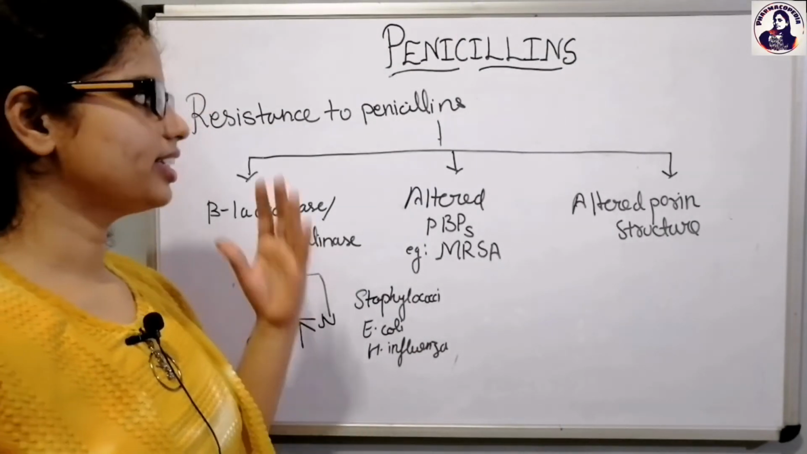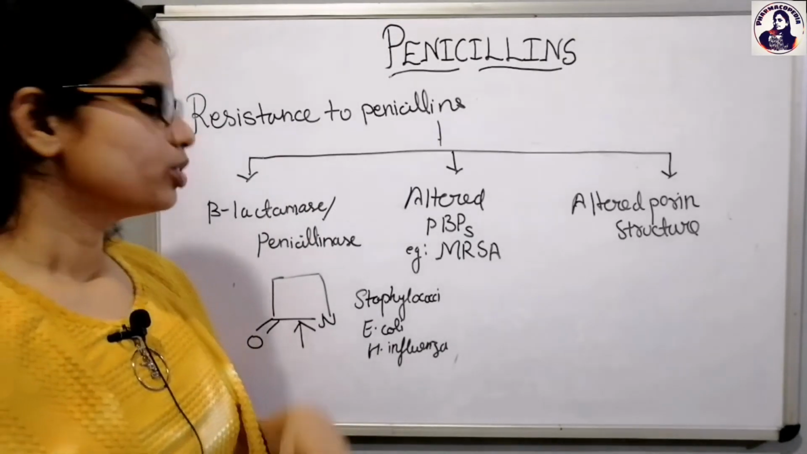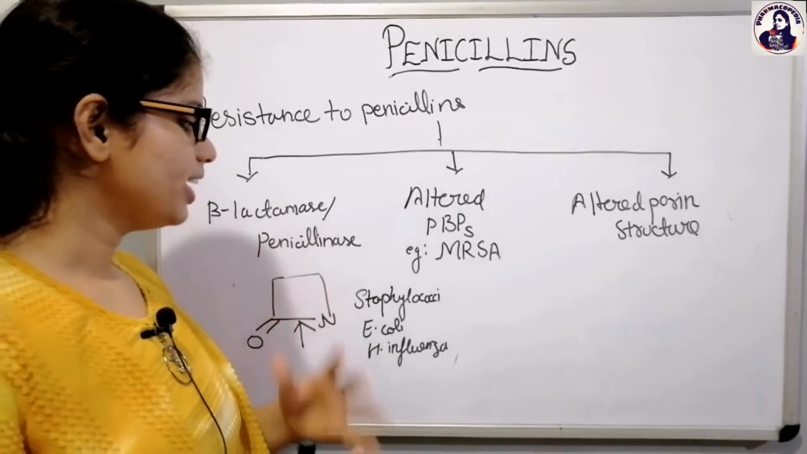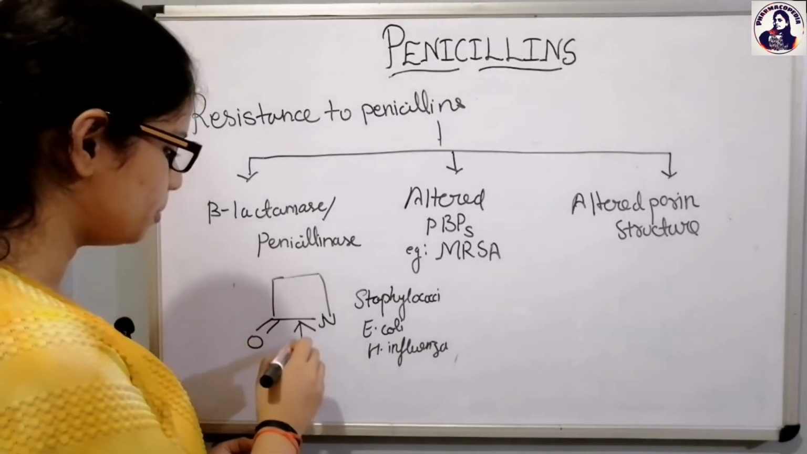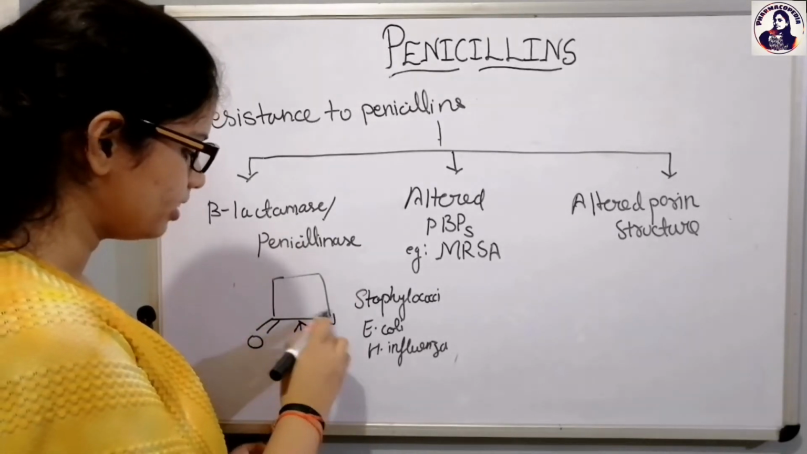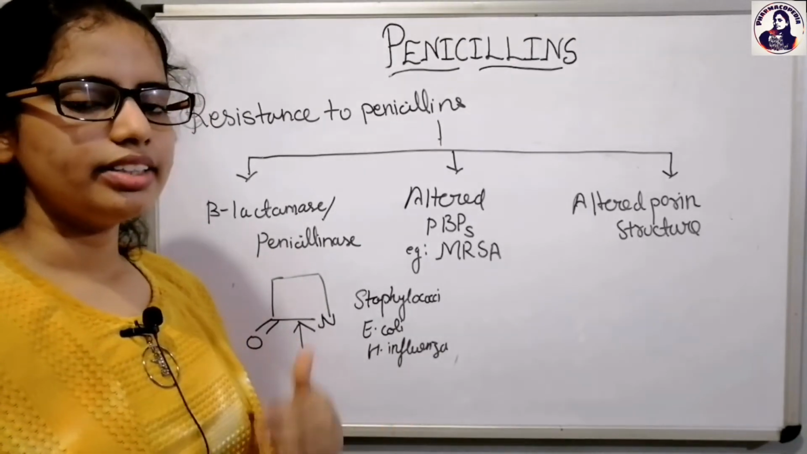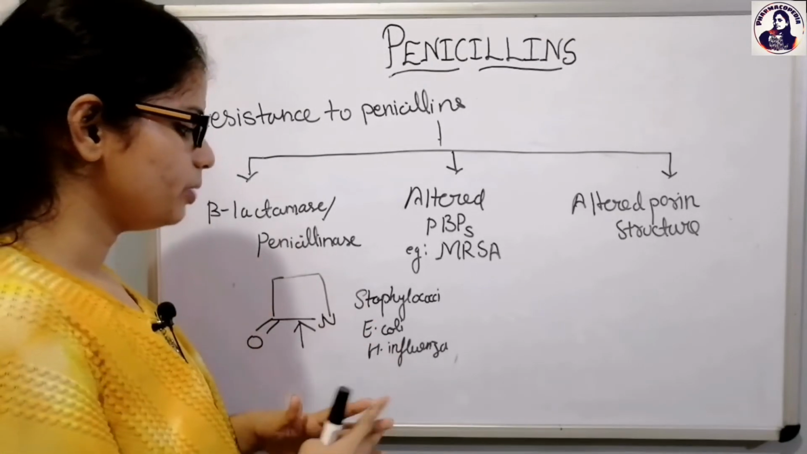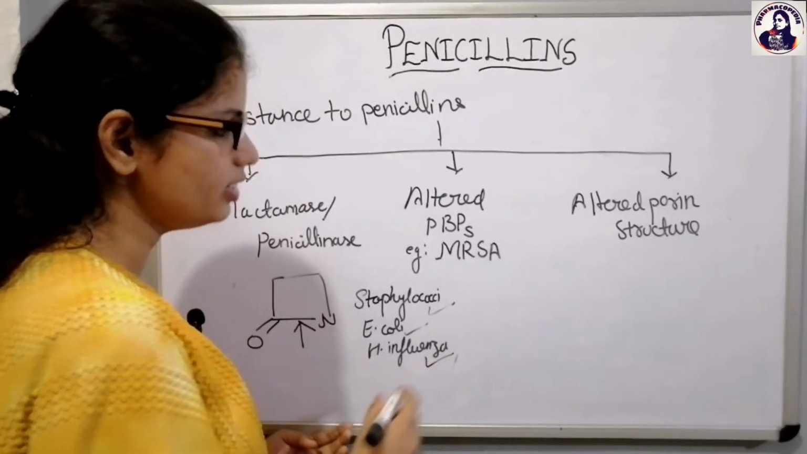Now talking about the resistance to penicillins, or how the bacteria become resistant to the penicillins. The first one is the beta-lactamase or the penicillinase enzyme. This is basically an enzyme which is produced by the bacteria, and what it does is it cleaves the bond of the beta-lactam ring, particularly the bond between the carbonyl group and the nitrogen. As a result, the penicillin is destroyed and the effect of the penicillin on the bacteria is diminished. This is commonly seen with the majority of staphylococci, a few strains of E. coli and Haemophilus influenzae.